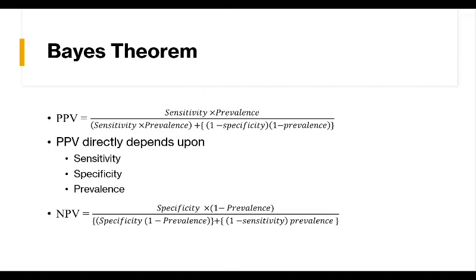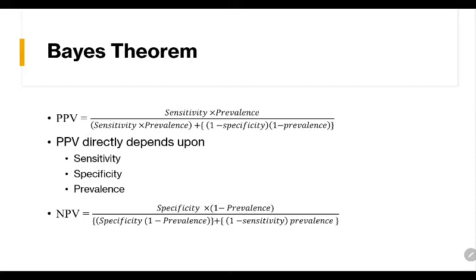Then comes an important concept which is called Bayes theorem. Again, it is based on probability distribution. Again, I cannot possibly explain the theory behind it. Just learn the formula by heart: positive predictive value is equal to sensitivity into prevalence, by sensitivity into prevalence plus 1 minus specificity into 1 minus prevalence.